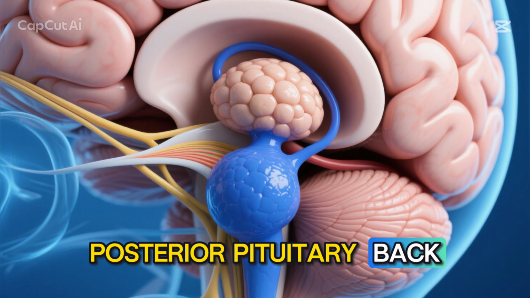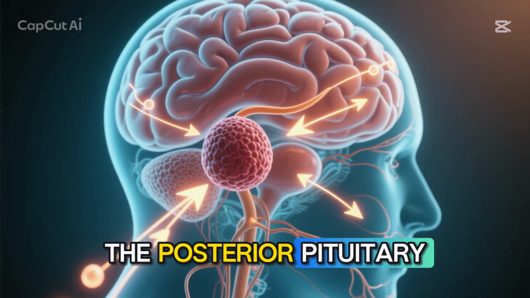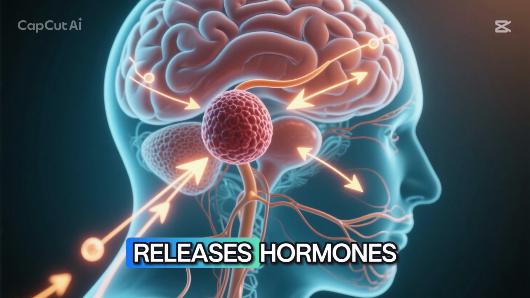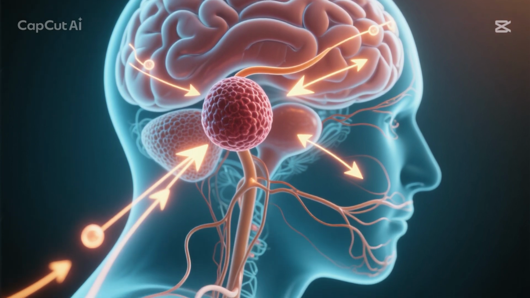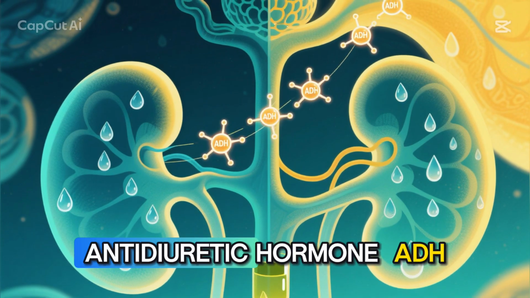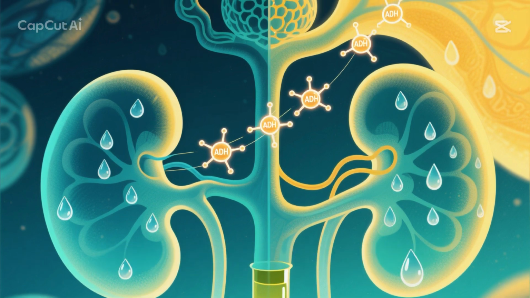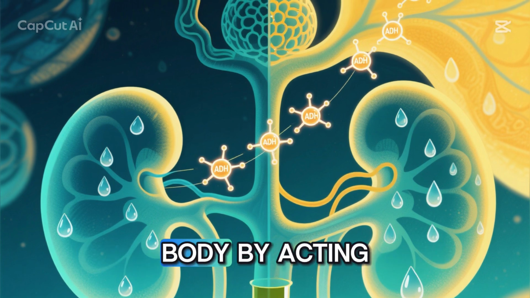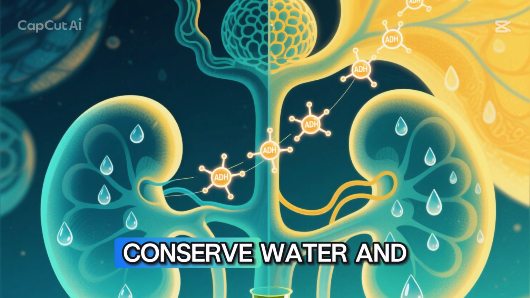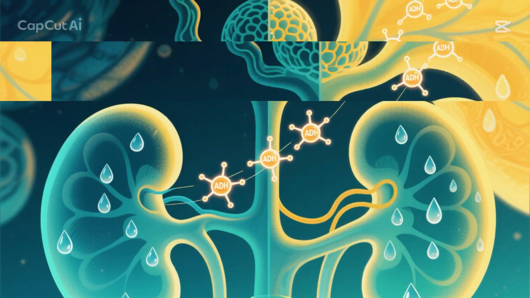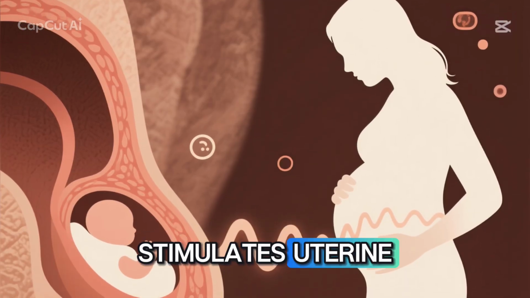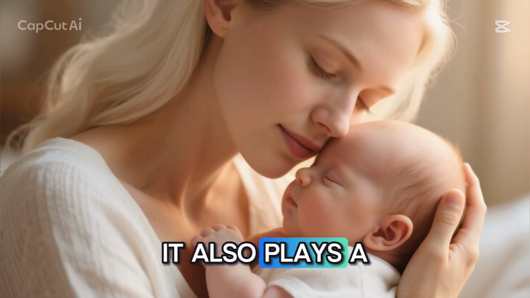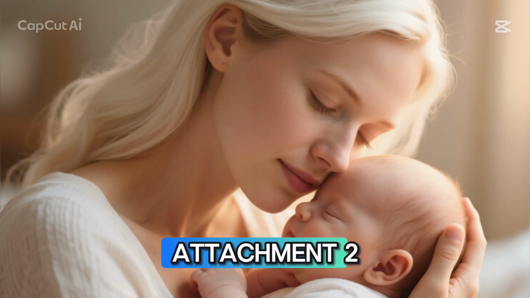Posterior pituitary, back part. The posterior pituitary doesn't produce its own hormones. Instead, it stores and releases hormones produced by the hypothalamus. These include antidiuretic hormone, ADH. Also called vasopressin, ADH regulates the balance of water in the body by acting on the kidneys to conserve water and reduce urine output. Oxytocin stimulates uterine contractions during labor and milk ejection during breastfeeding. It also plays a role in bonding and emotional attachment.